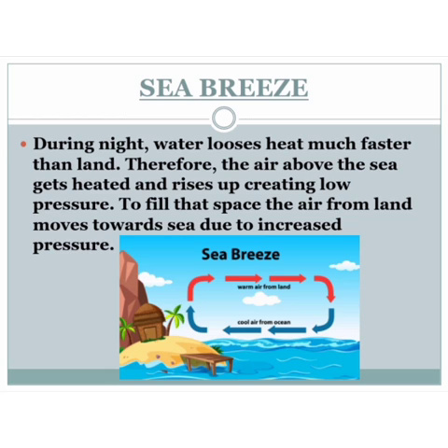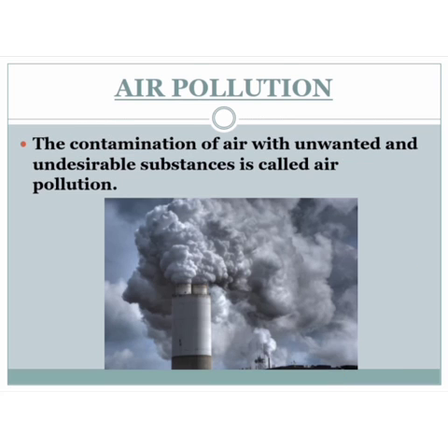Therefore the air above the sea will get heated and rise up, creating a very low pressure. To fill that space, the air from land moves towards sea due to increased pressure. This is about sea breeze.